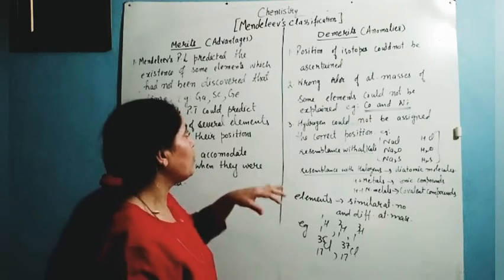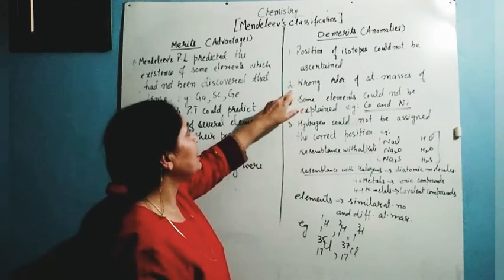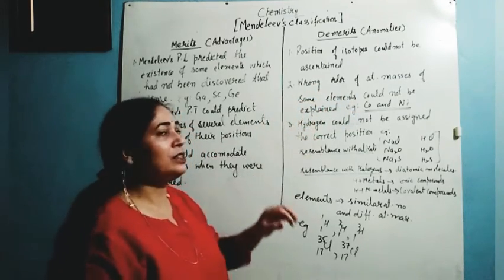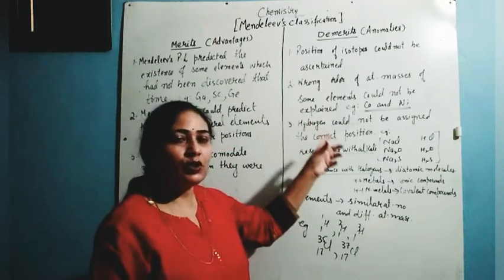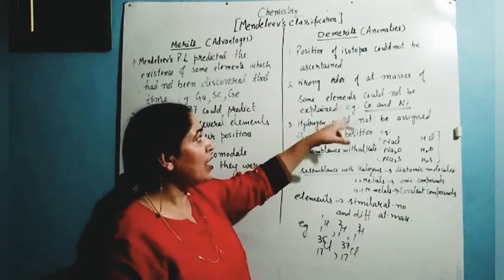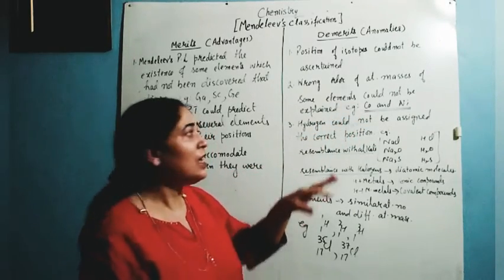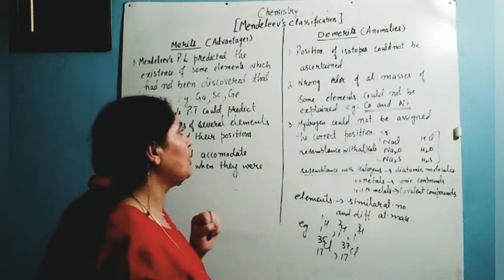which is quite wrong. Then another demerit of Mendeleev's periodic table is that the wrong order of the atomic masses of some elements could not be explained. For example, the position of cobalt and nickel. Cobalt has the higher atomic mass and nickel has the lower atomic mass, and both are ascertaining the wrong position in his periodic table.